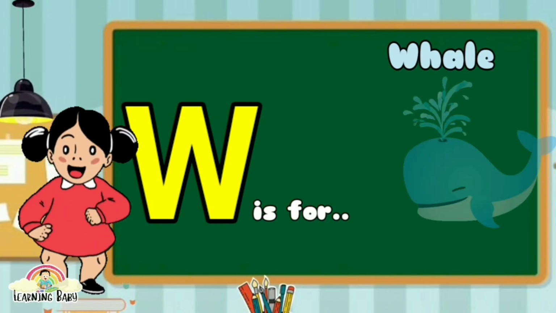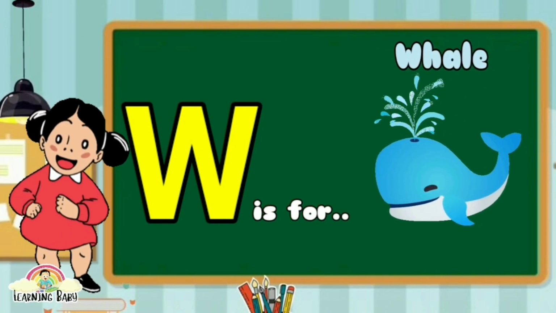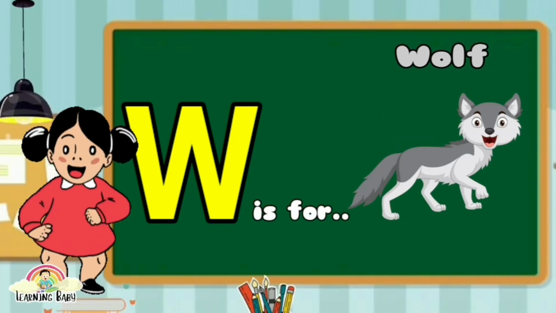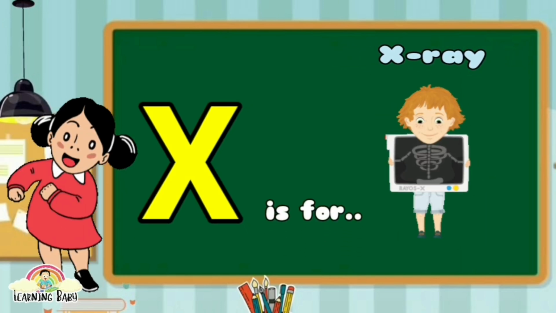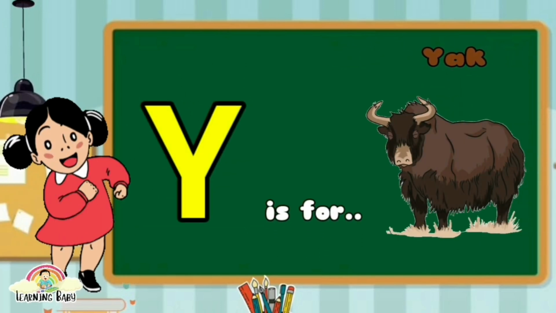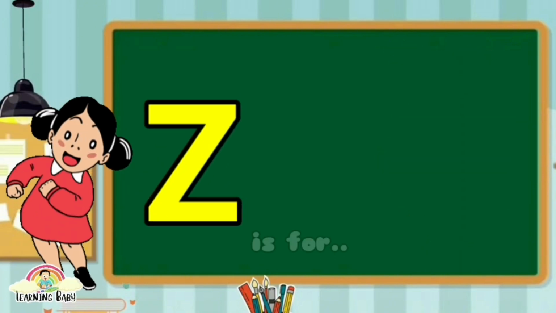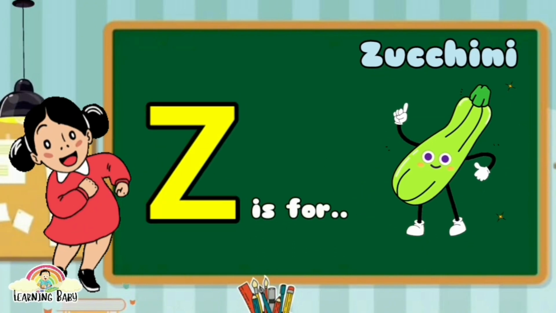W is for whale, W is for wolf. X is for xylophone, X is for x-ray. Y is for yak, Y is for yo-yo. Z is for zebra, Z is for zucchini.